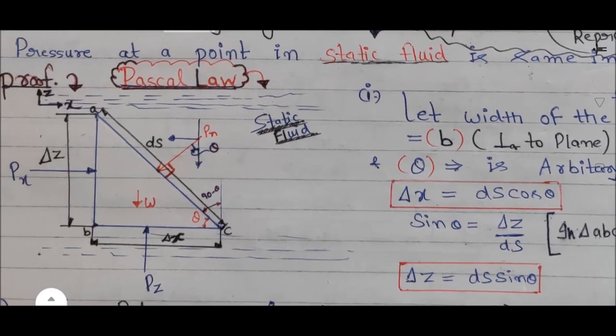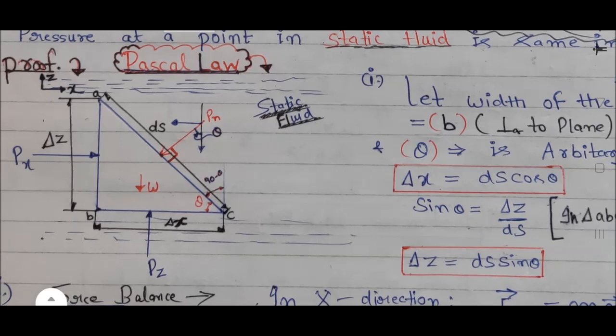Theta is arbitrary. Theta is the angle ACB. So you can calculate another angle, 90 minus theta, and Pn is normal to the plane AC. So the angle between this Pn pressure and the vertical line is also theta. So Pn has two components. One is the vertically downward component, the cos theta component, and another is the horizontal component in the backward x direction, that is the sine component of this Pn.